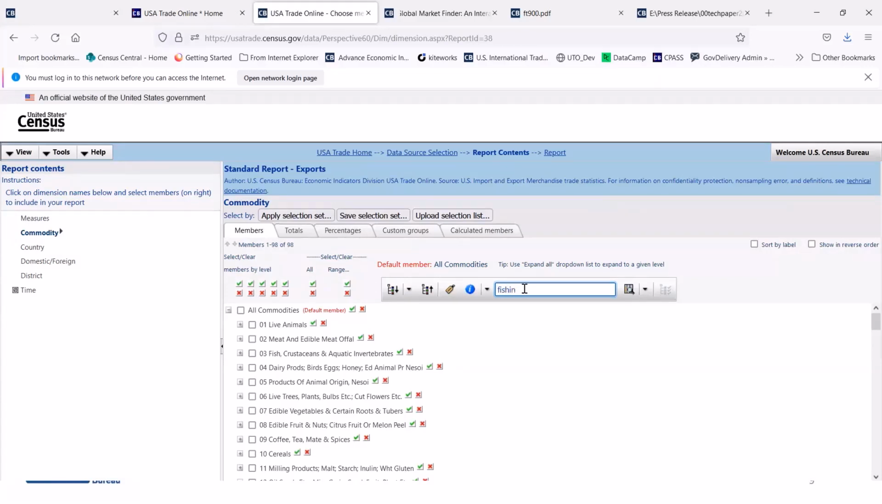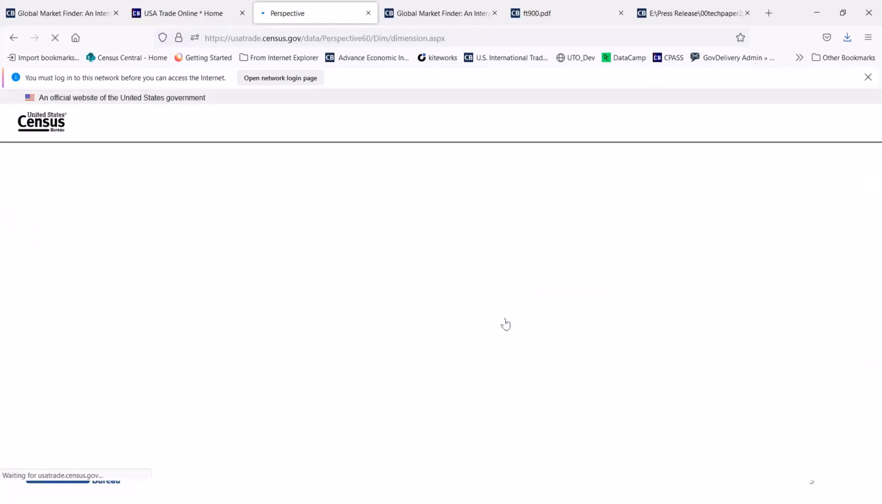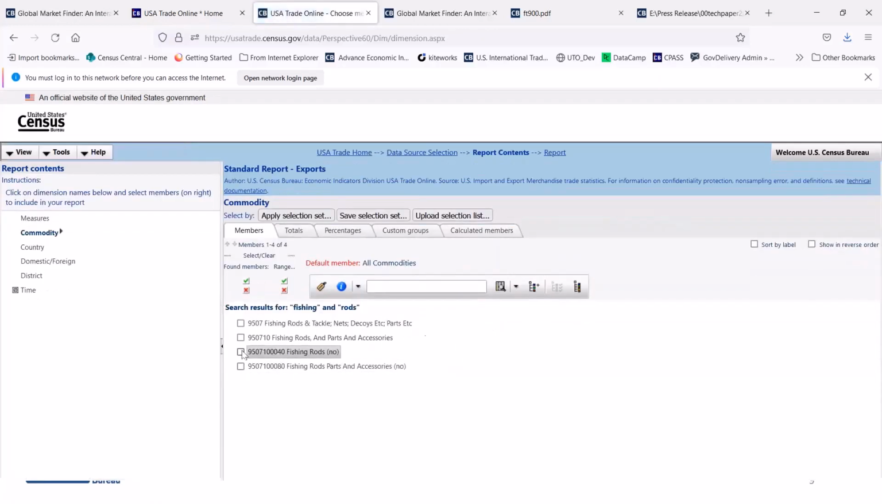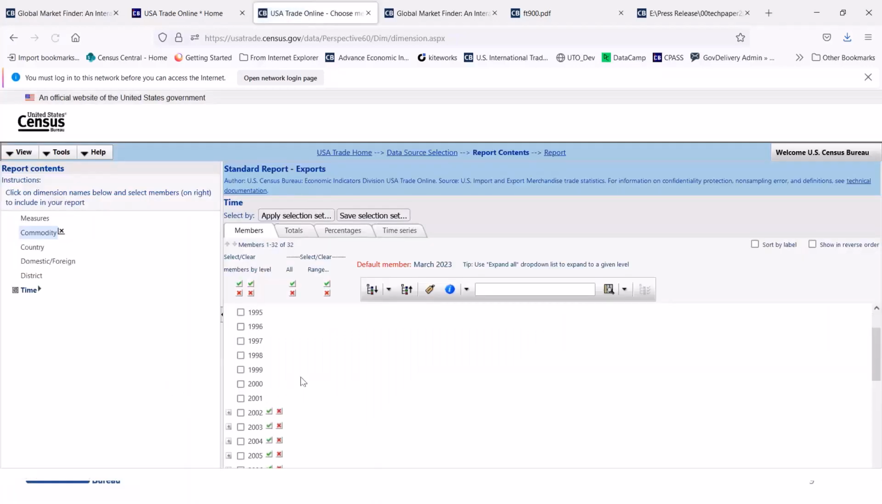So if we type in, under exports, fishing rods, one advantage is you don't have to know the code itself, and it provides you a list of commodity codes or products for fishing rods. The lowest level, or the highest detail that we want for that specific product, is this number right here. So quickly, if I want to analyze for 2022,